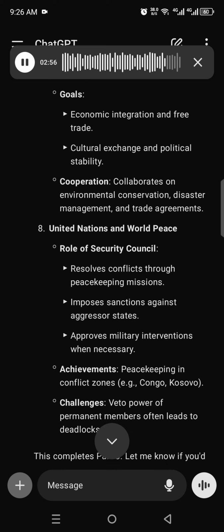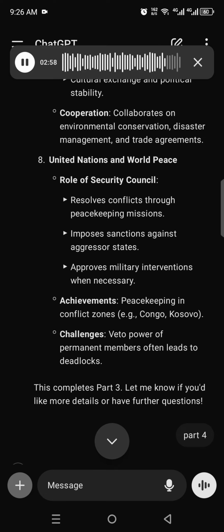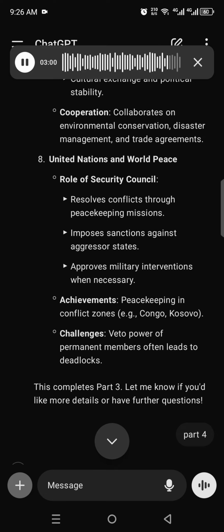8. United Nations and World Peace, role of Security Council, resolves conflicts through peacekeeping missions, imposes sanctions against aggressor states, approves military interventions when necessary. Achievements, peacekeeping in conflict zones, e.g., Congo, Kosovo. Challenges, veto power of permanent members often leads to deadlocks.